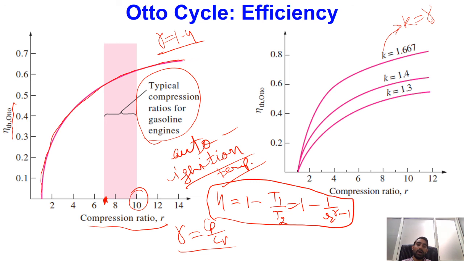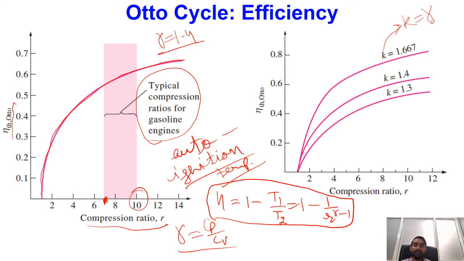Okay, so over here we just want to know the concept that we don't want the mixture of air and fuel to reach our auto ignition temperature. So that's why the compression ratio is selected in such a fashion that the fuel does not reach its auto ignition temperature. So that's why the maximum value of compression ratio is actually limited in case of our petrol engines.